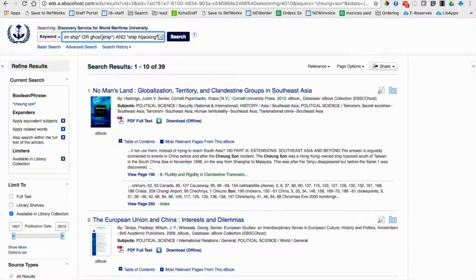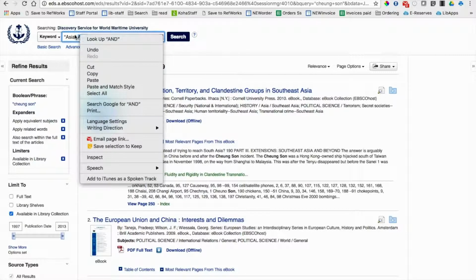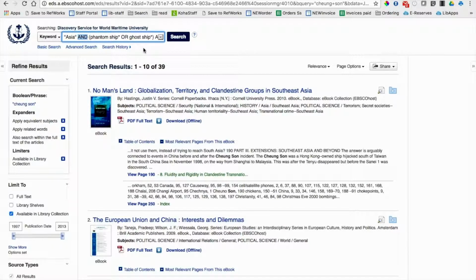Let's try and type in the last search example here. It's kind of long and it looks a little bit maybe too advanced, but it's quite simple actually. So as you remember, I told you I'm looking for the exact match, Asia. I'm putting this in quotes, okay? Then we have phantom ship or ghost ship, and "or" and "and" for this matter are Boolean operators, and they help me combine search combinations together.